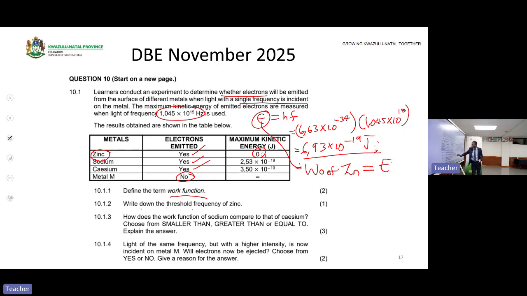Write down the threshold frequency of zinc. They know that the threshold frequency of zinc is equal to what? This frequency is of what? Of light. Therefore, that frequency is equal to what? The threshold frequency. Since the work function is equal to the energy, that means the threshold frequency of zinc is equal to 1,045 times 10 to the power of 15 hertz. That is the threshold frequency of what? Of zinc.